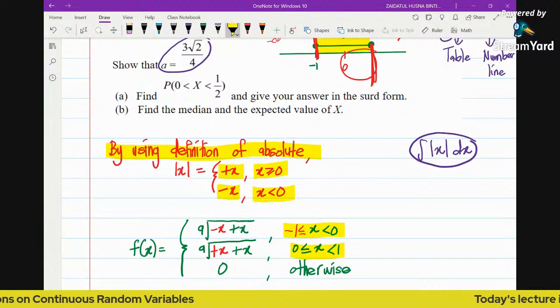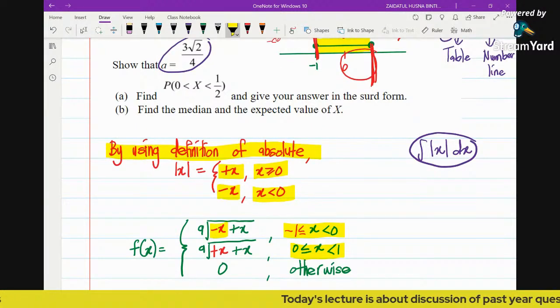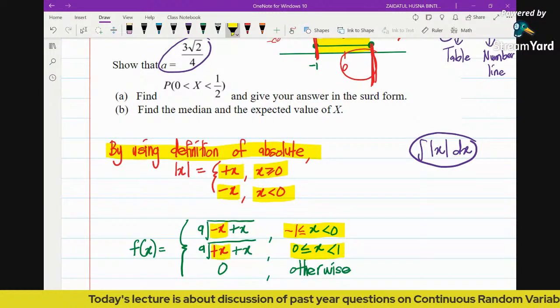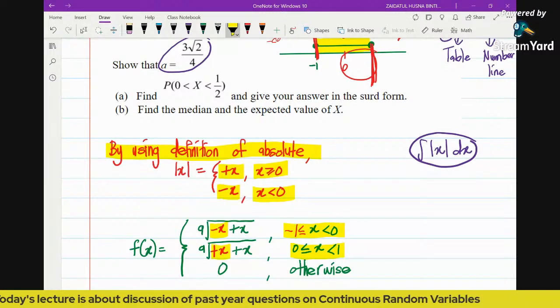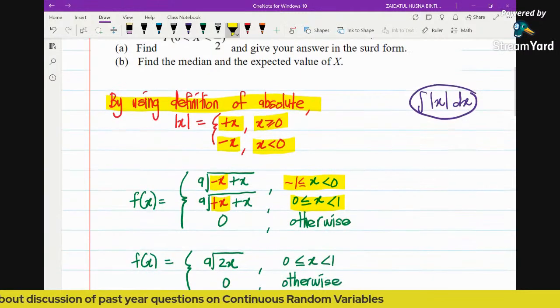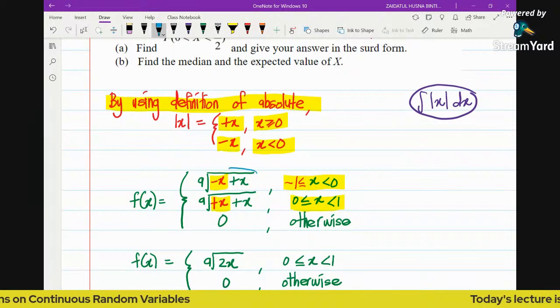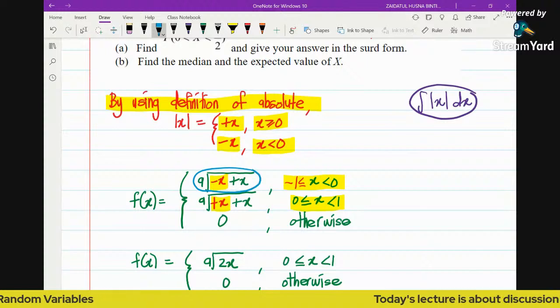For x less than 0, greater than or equal to negative 1, we take the negative sign of x, while for x greater than or equal to 0, we take the positive of x. From here you can see that what is going to happen is this will become 0, because we have minus x plus x.